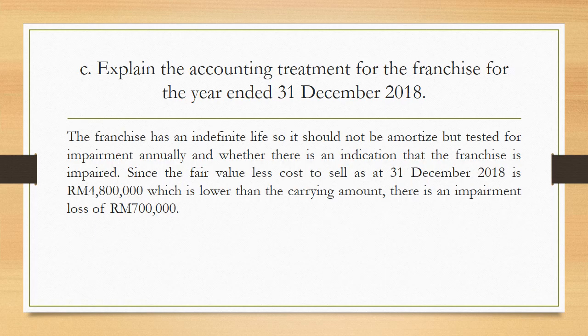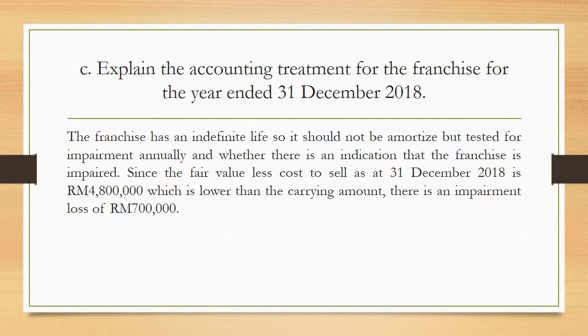Okay, for question 2C, let me read the situation first. On 1st January 2018, this is the first year, Aman Berhad acquired a franchise for 5,500,000 ringgit. This is the initial cost of the franchise. It has a legal life of 5 years and is renewable at the end of every 5 years, and the company intends to renew it indefinitely. Indefinitely is our keyword to find the answer.